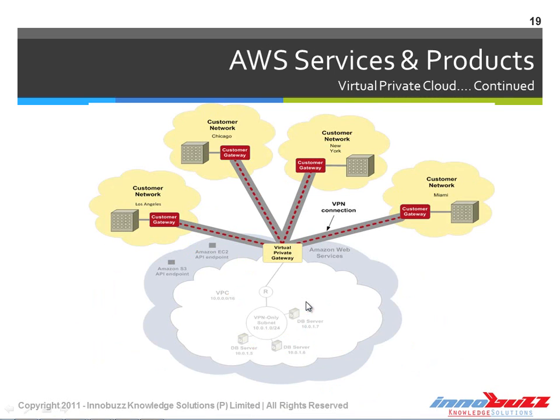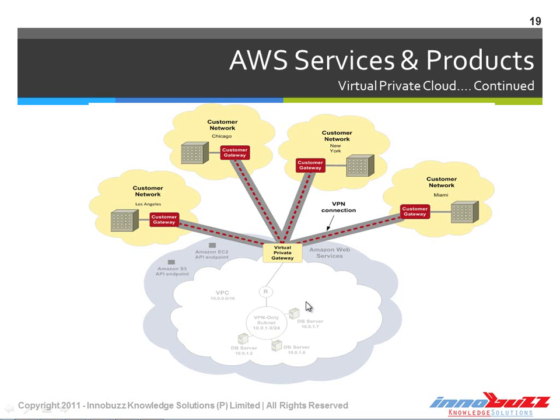Now let's take another figure which depicts communication to the virtual private cloud from different data centers. Imagine the company ABC.